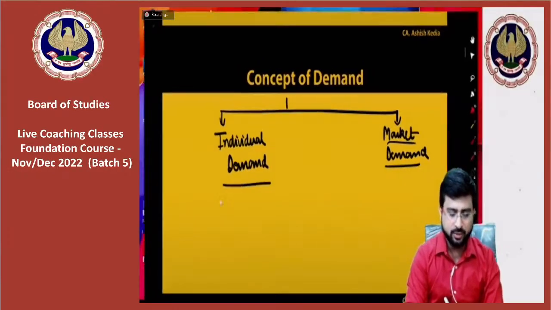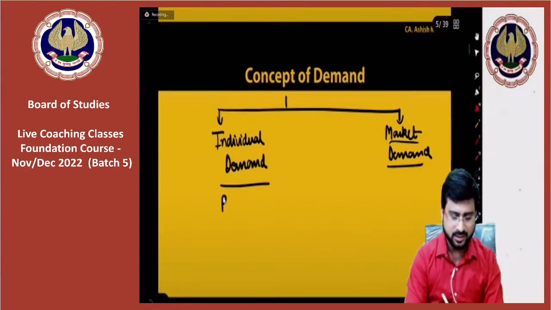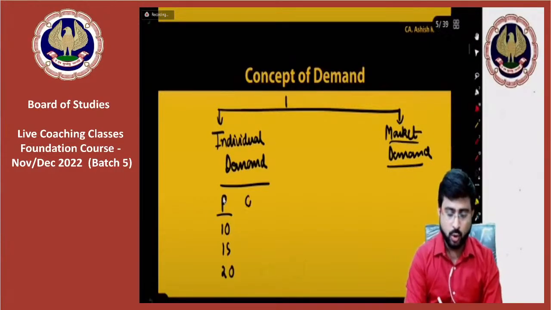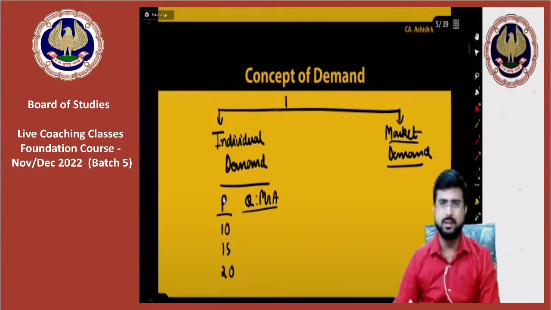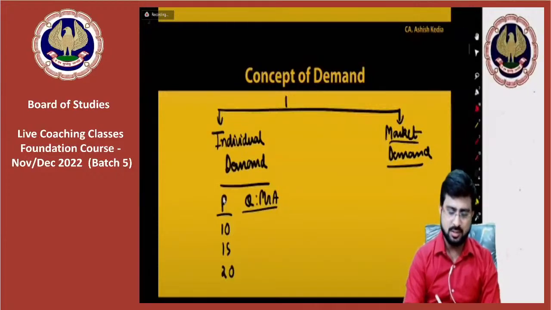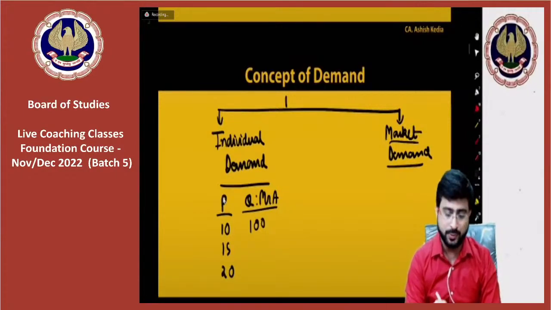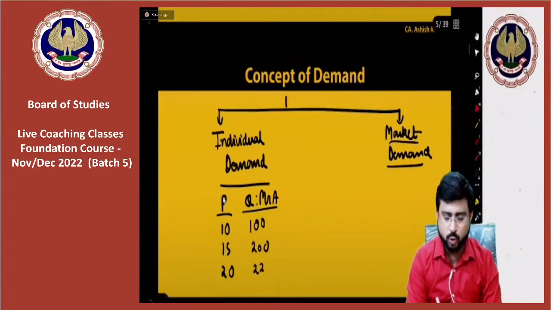Let's say the prices of a product are 10 rupees, 15 rupees and 20 rupees. Now the quantity demanded by a consumer, let's say named Mr. A: if it is 10 rupees, Mr. A will consume 100 units. If the price is 15 rupees, Mr. A will consume 200 units. If the price rises to 20 rupees, let's say he will consume 220 units.